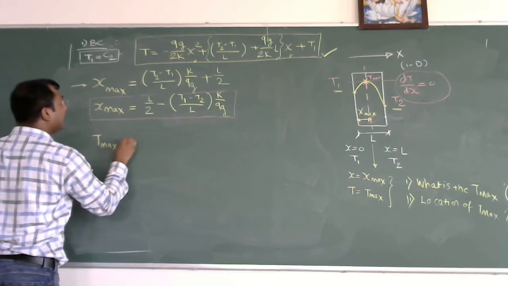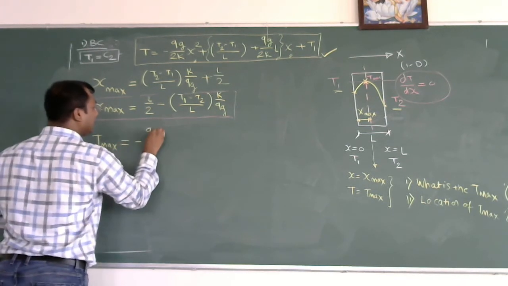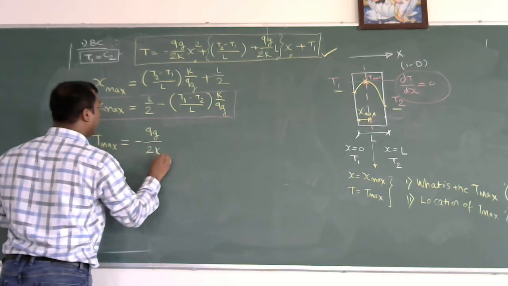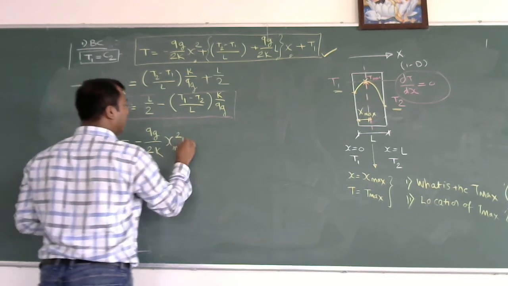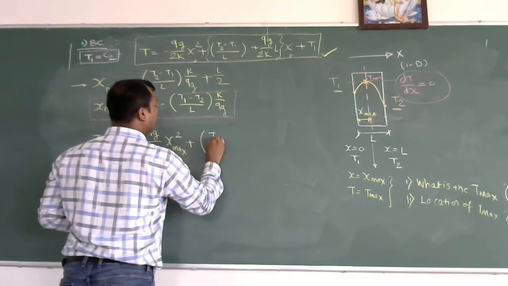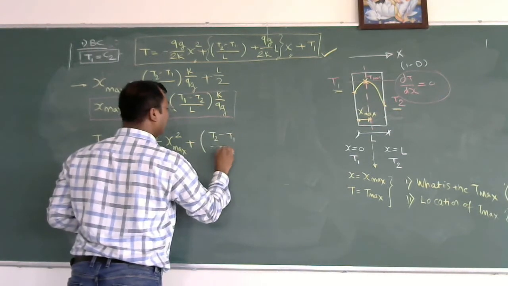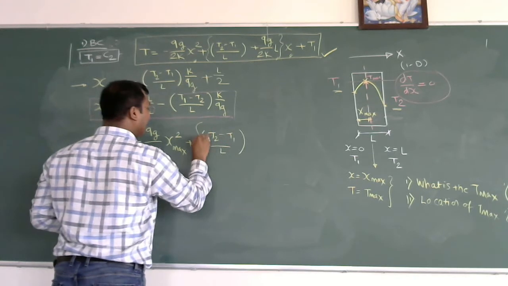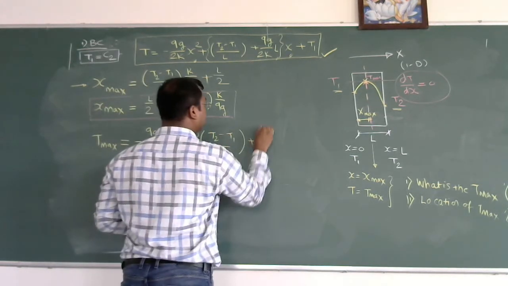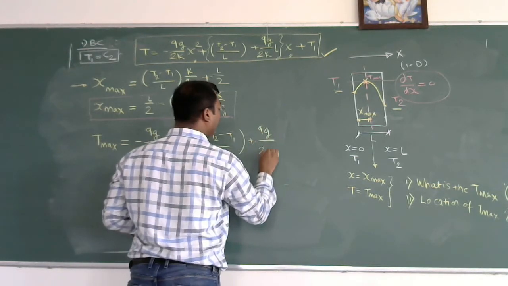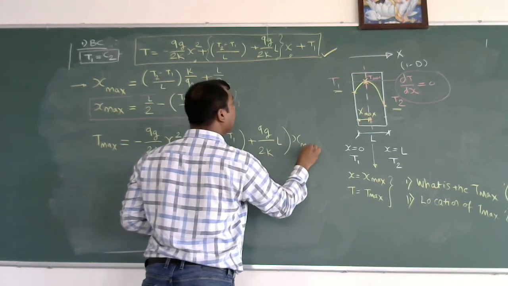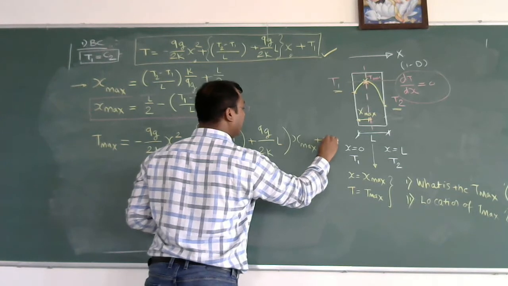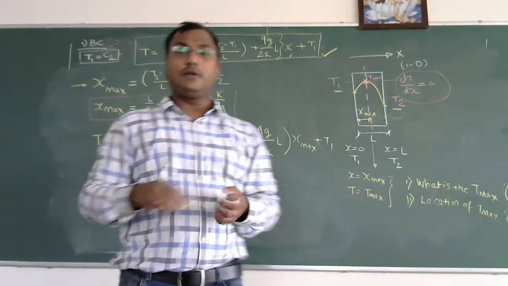So T max equals minus Qg by 2K, this will be X max square, plus (T2 minus T1) divided by L plus Qg by 2KL into X max, plus T1.